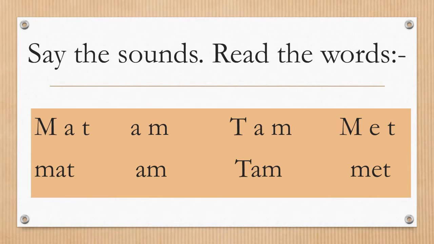After that, tam, tam, tam. Next is met, met, met, met.